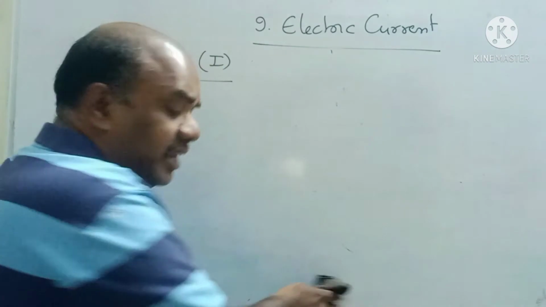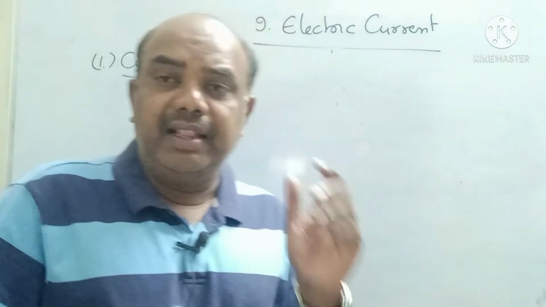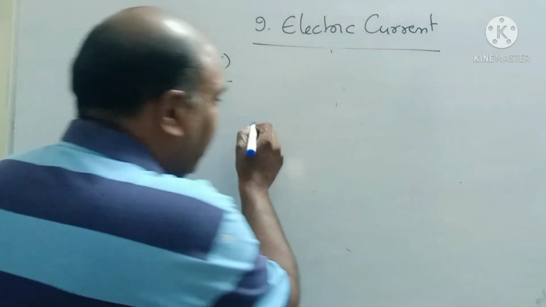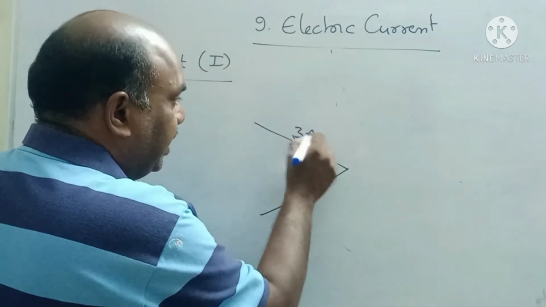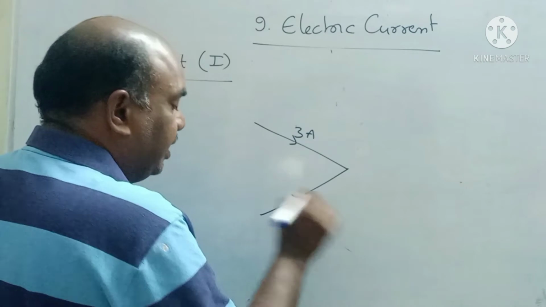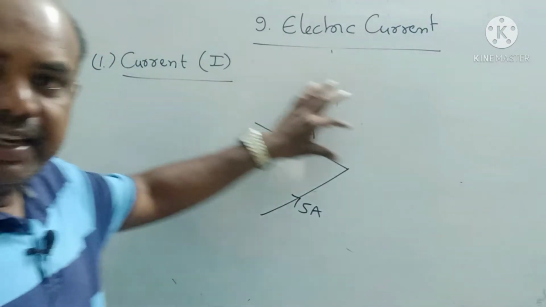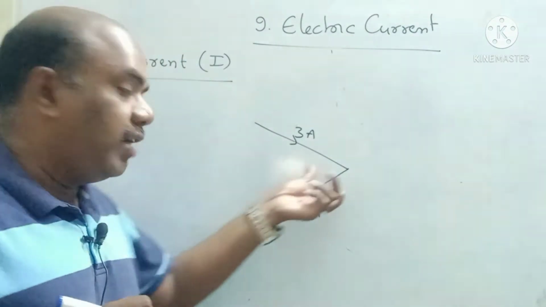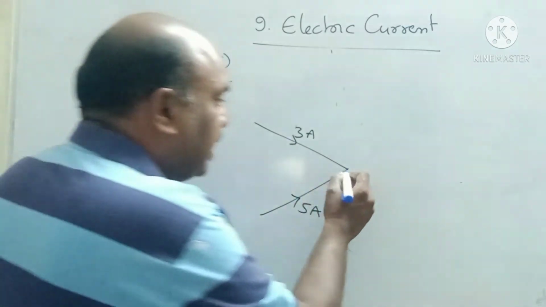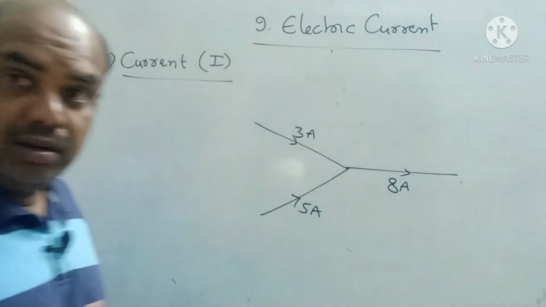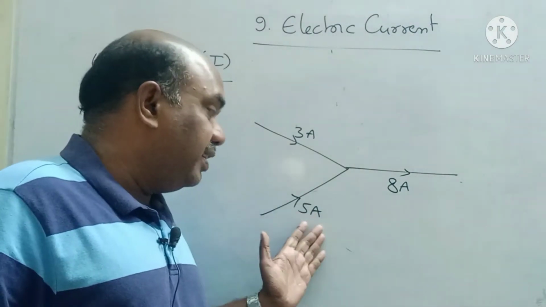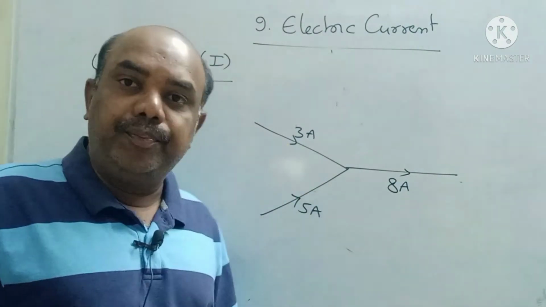Sir, you said current is a scalar quantity. How can you say the current is a scalar quantity? See, children, this is one wire, this is another wire. Here 3 amperes of current is going, in this wire 5 amperes of current is going. What is the net current flow in the third wire? Directly you can say 8 ampere, right? No doubt, children. This is 3 ampere, this is 5 ampere, directly 3 plus 5, 8.